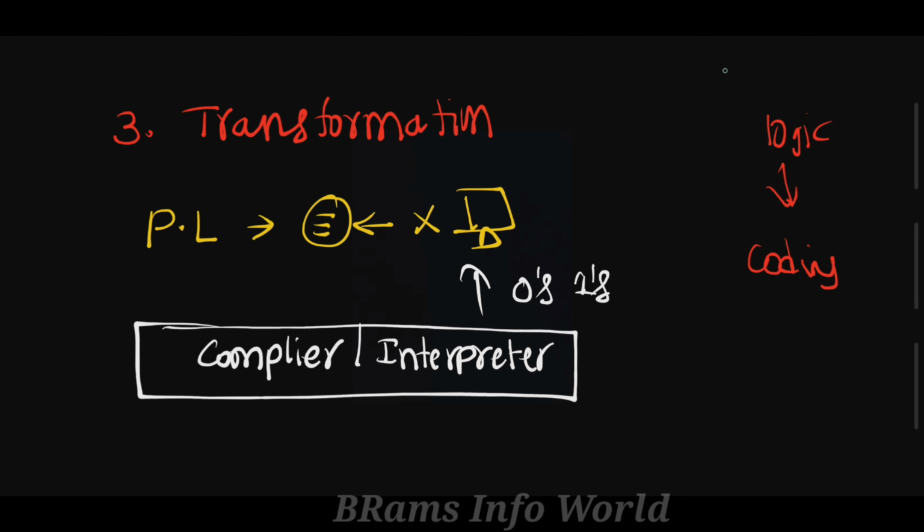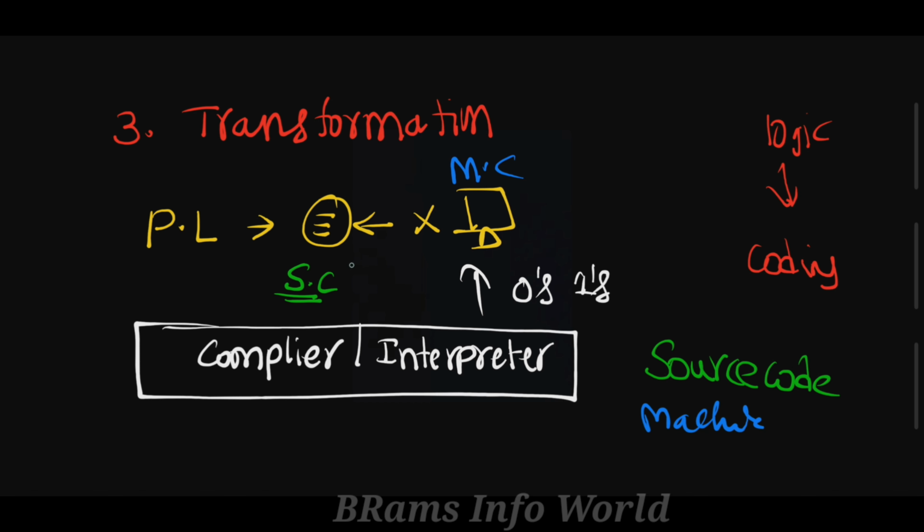So simply what I'm saying to you is, whatever data you are writing in the programming language, we can call it source code. The computer can understand machine code.